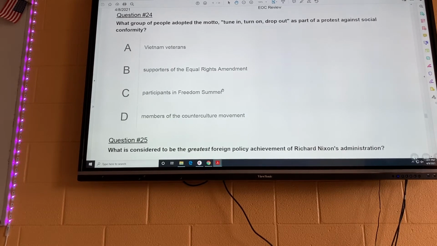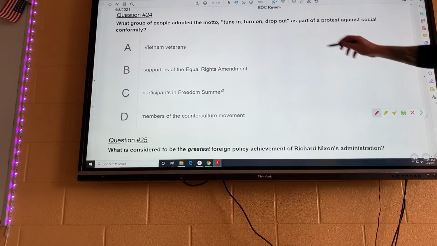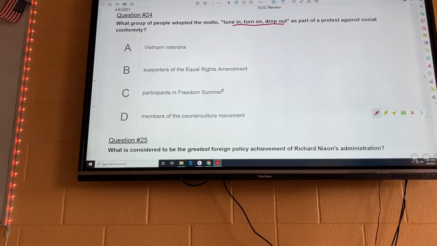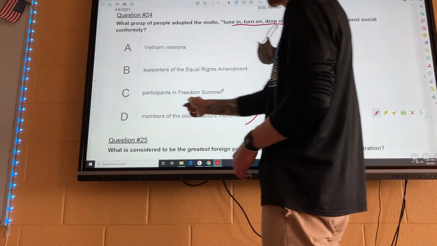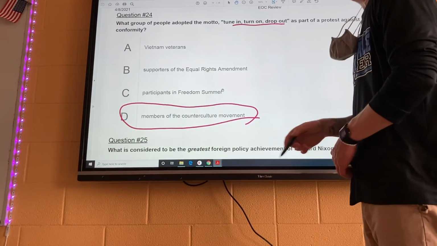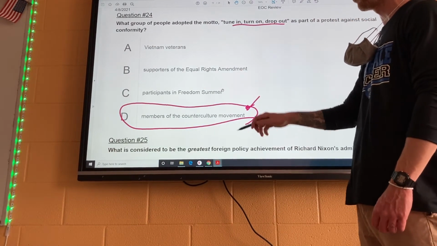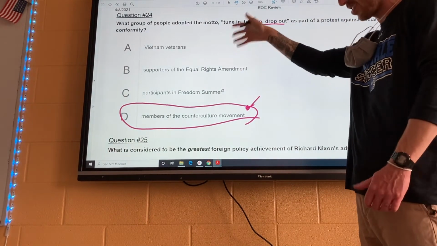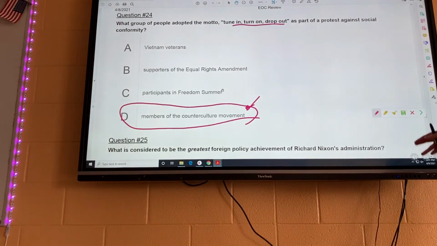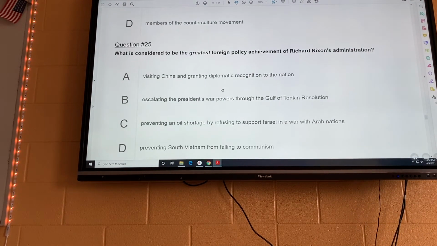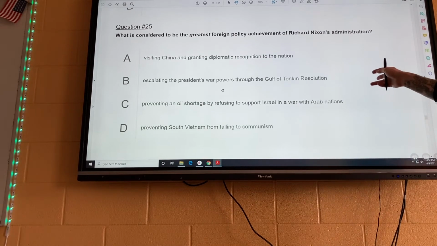24. What group of people adopted the motto, tune in, turn on, drop out, as part of a protest against social conformity? All right, now, tune in, turn on, and drop out. Those are the hippies. That's like the hippie phrase. And another word for hippies is members of the counterculture movement. All right. Now, members of the counterculture can include all of these, but this is going to be your best answer, and I'll just let you look at them, and I'll tell you that those are not the answers, okay? Members of the counterculture movement, all right?